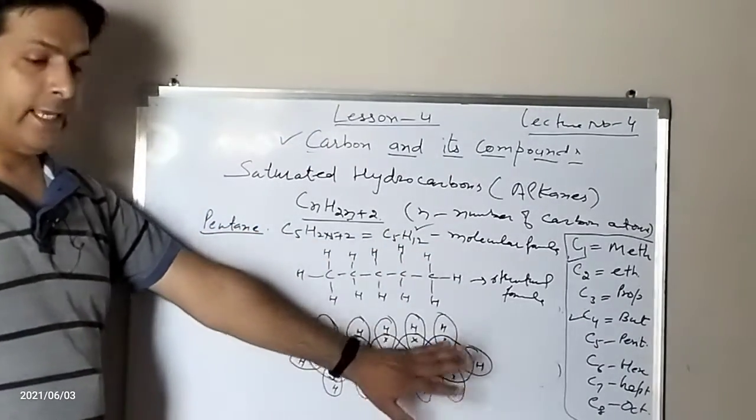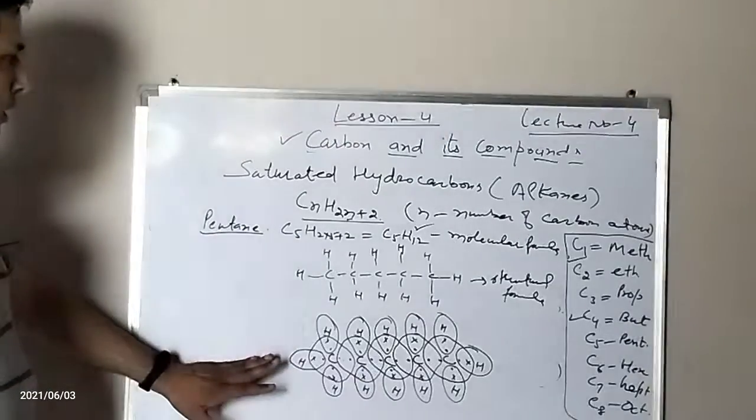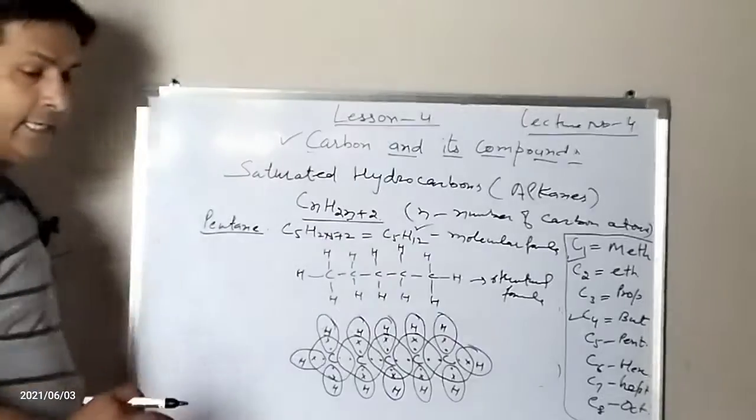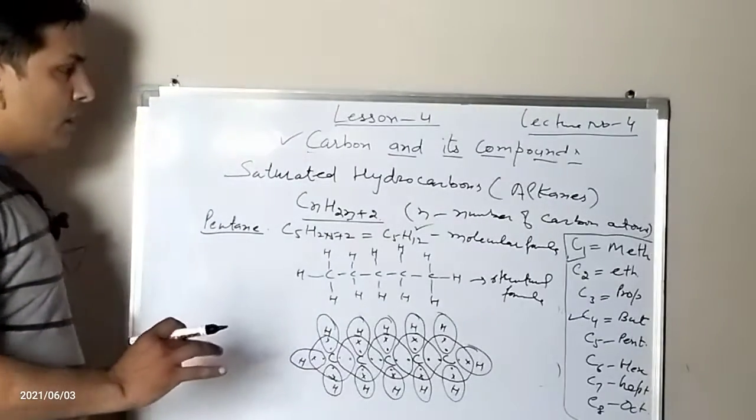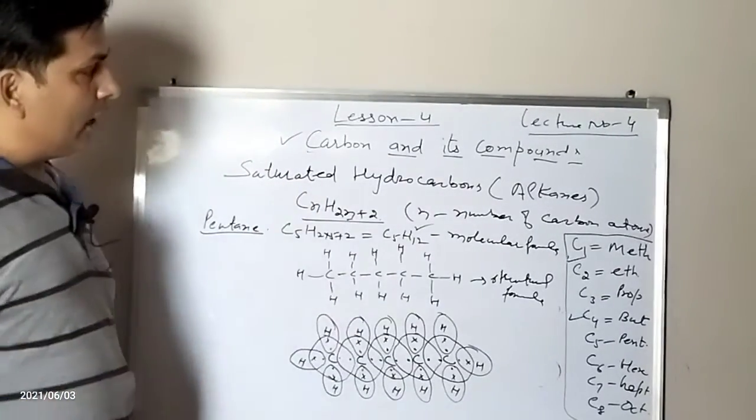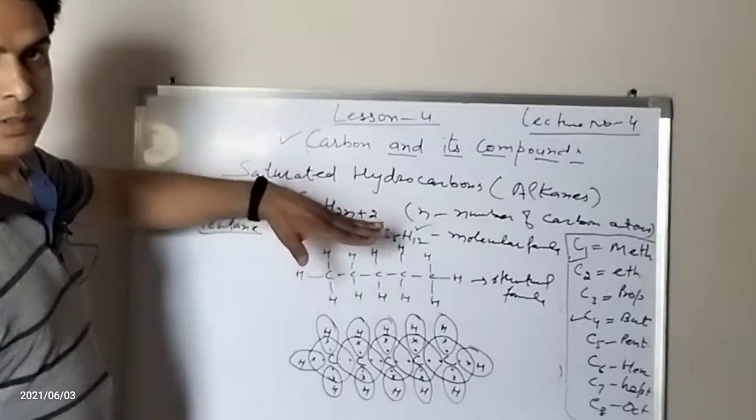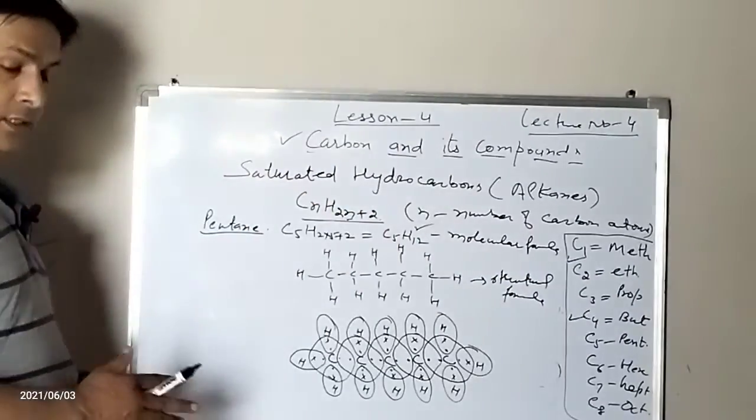In this way we can write the electron dot structure, structural formula and molecular formula of all alkanes with the help of this and with the help of this formula. This was all about the alkanes.